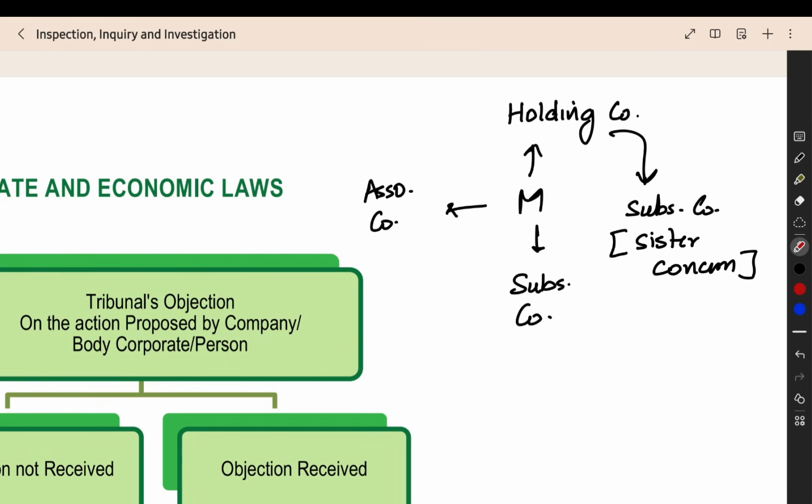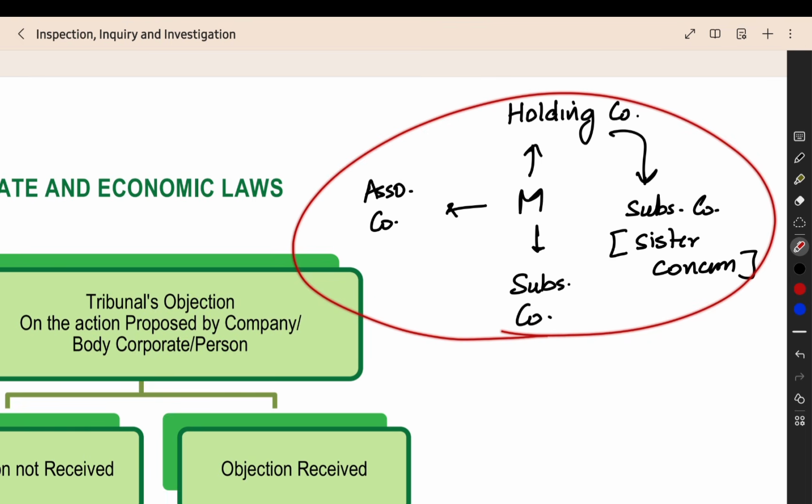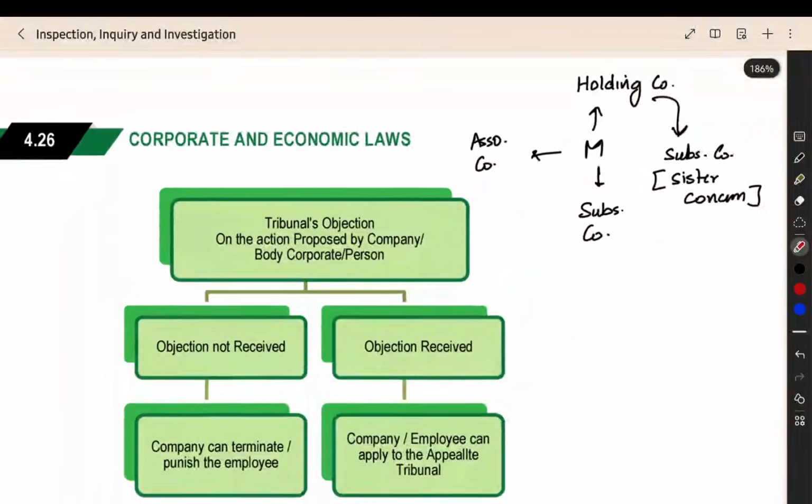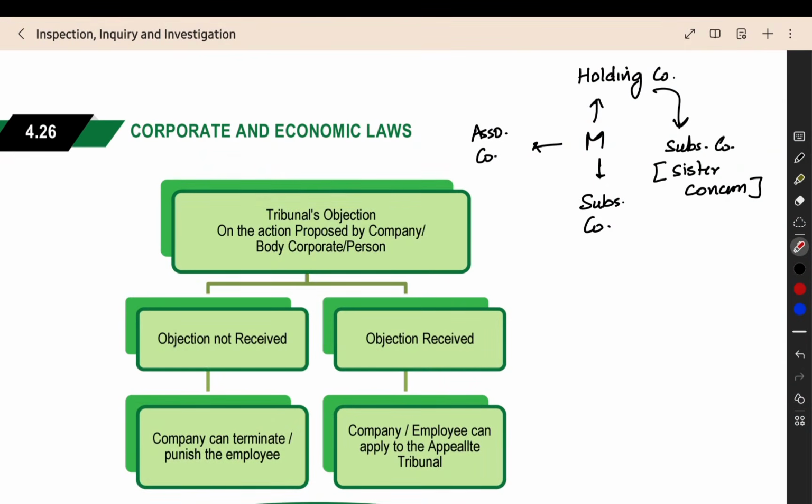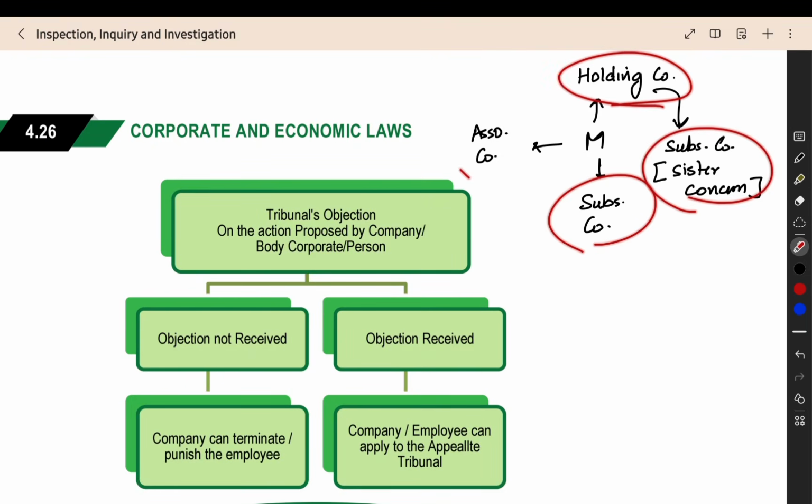Like that, if you are launching the investigation on the main company only, but you are having some information which is there with the holding company, associate company, subsidiary company, or sister concern, you have to do the investigation for this also. In what case can you do that? You are appointed for the main company only. When can you include these other companies also inside the investigation?